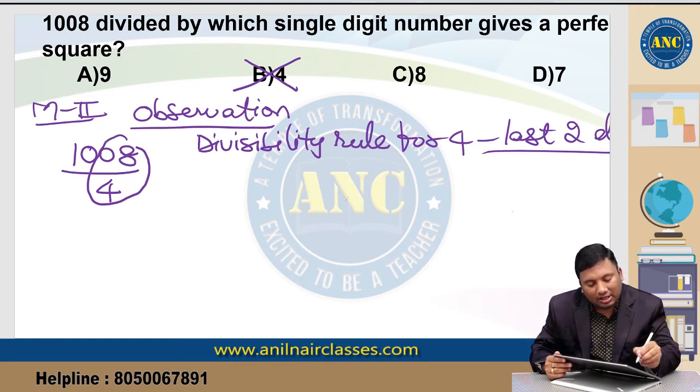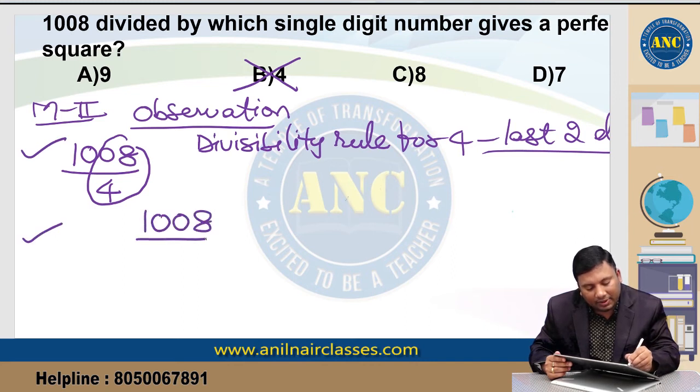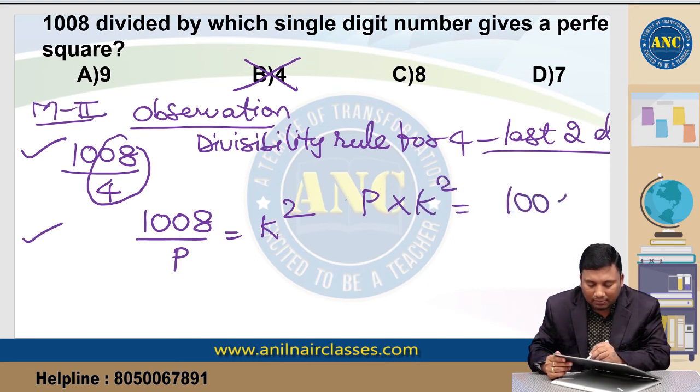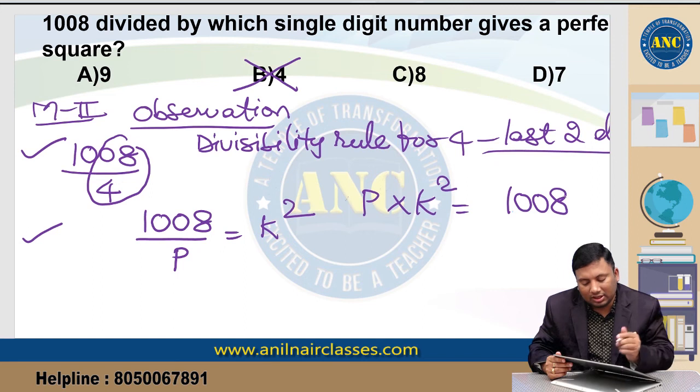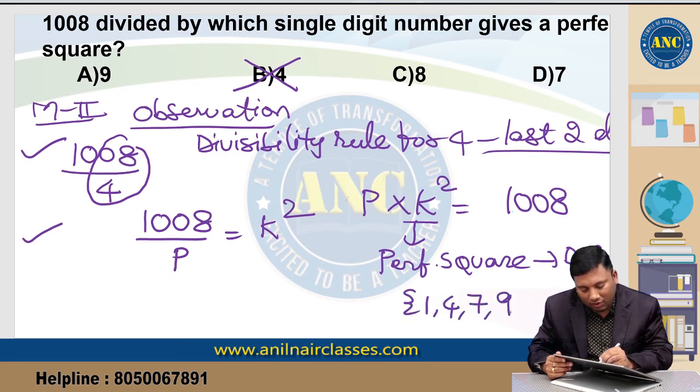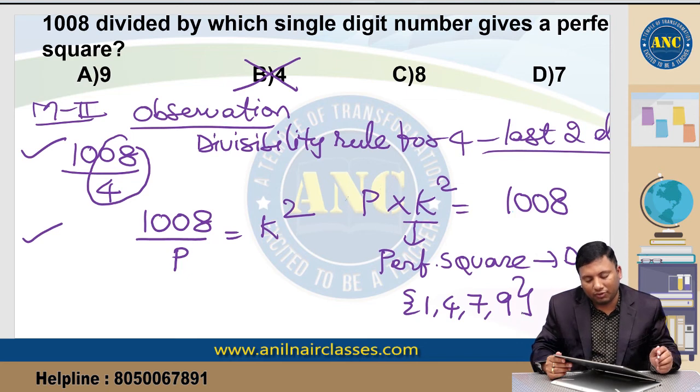Now suppose this is the first observation. Second observation, 1008 divided by P is nothing but K square. Am I right? So P into K square is nothing but 1008. K square is a perfect square. Every perfect square will have digital sum 1, 4, 7 or 9.